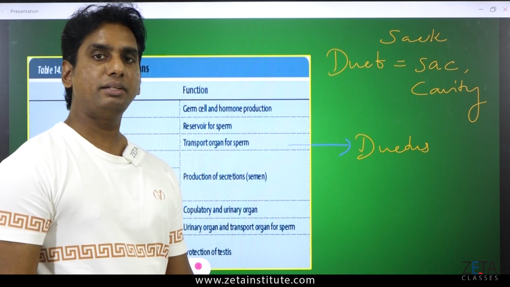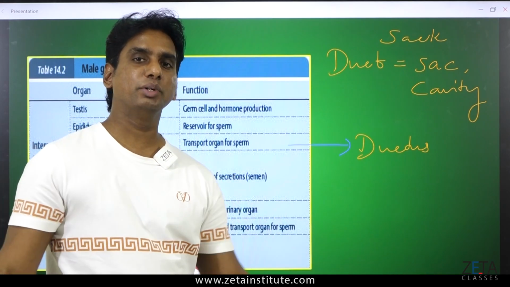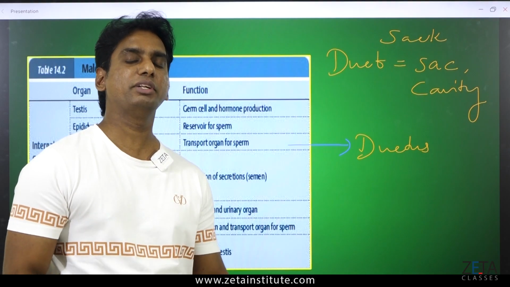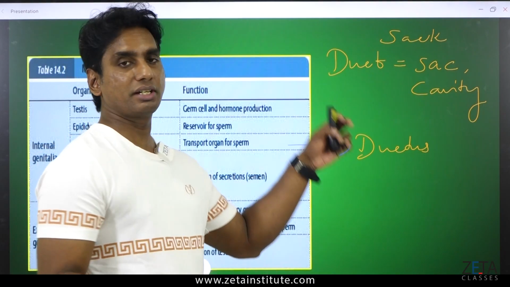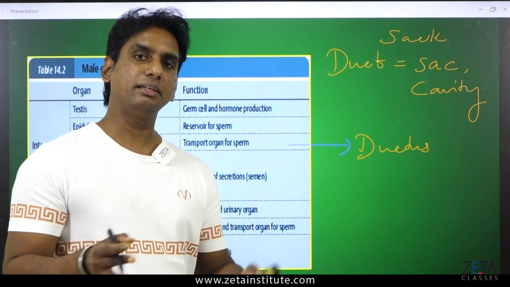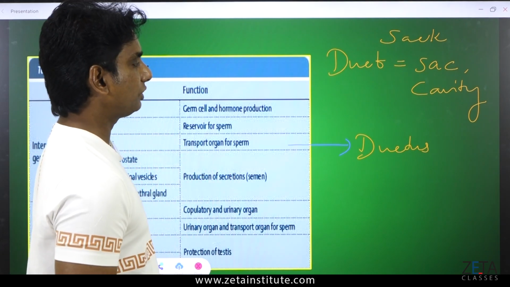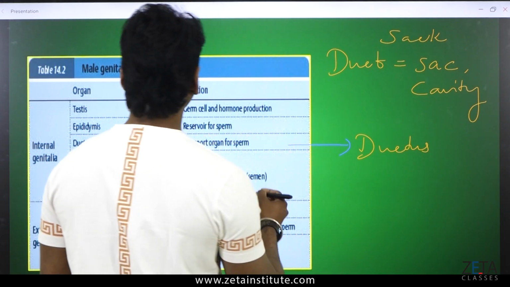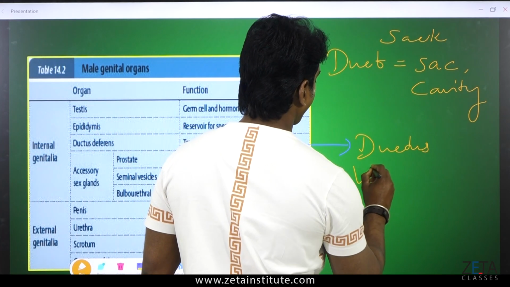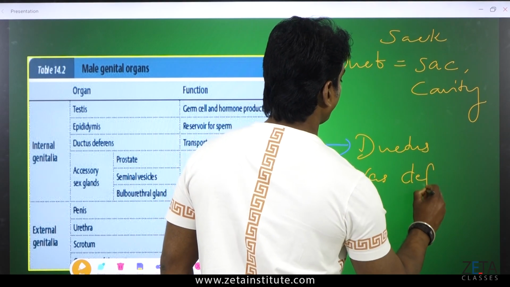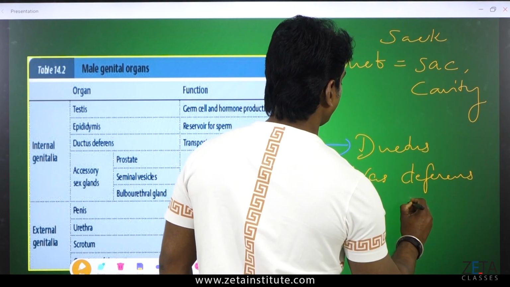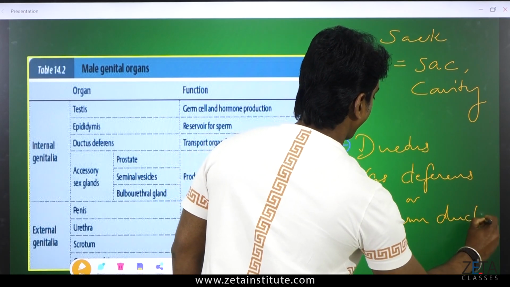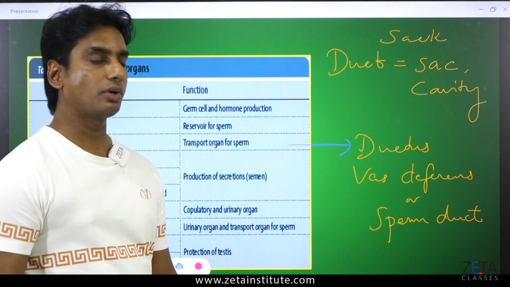No, sac means, we are not discussing that sack where you store grains or wheat or cereals or grapes or fruits or something like that. We are not talking about that sack. It is a biological word, SAC. Function is the same, storing, or a cavity. So that is why the word ductus came over there. But there is another name for ductus deferens. We call it, as I told you, vas deferens, or also called sperm duct.